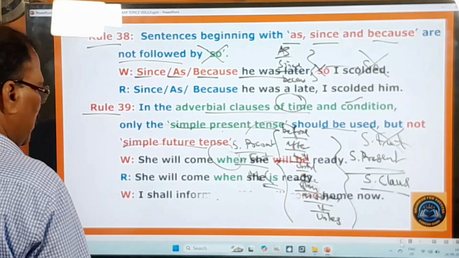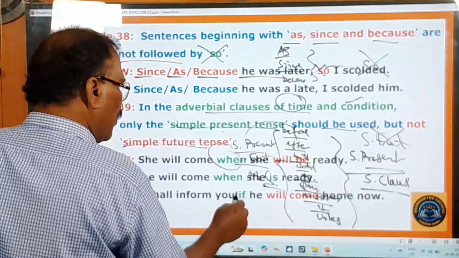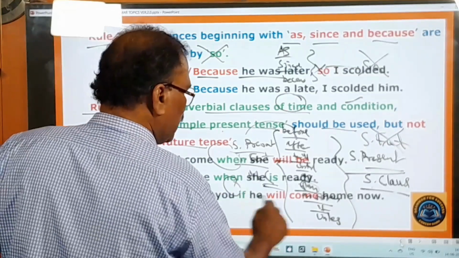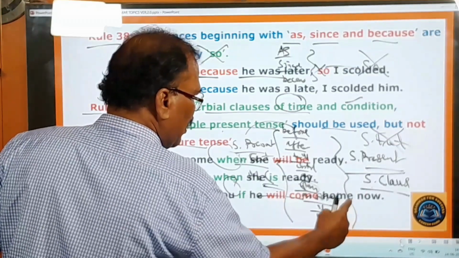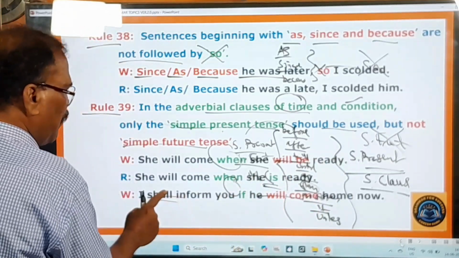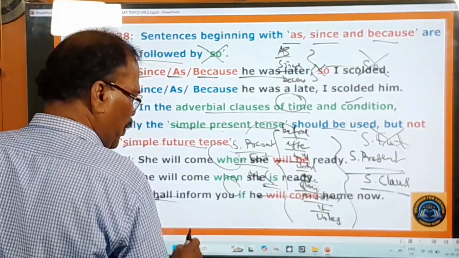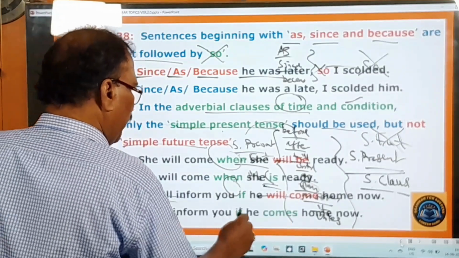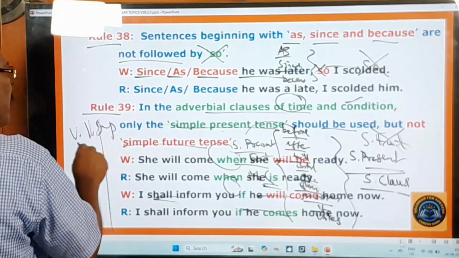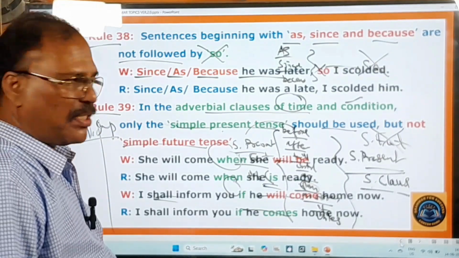Right. One more example. I shall inform you if he will come home now. So this is a condition indicating conjunction. After this, the sentence is called the subordinate clause. In the subordinate clause, what should be there? Simple present, whenever there is simple future or simple present in the main clause. So will come should not be used. What should be there? Simple present. If he comes. Very, very important. Right. Now you move on to other rules.